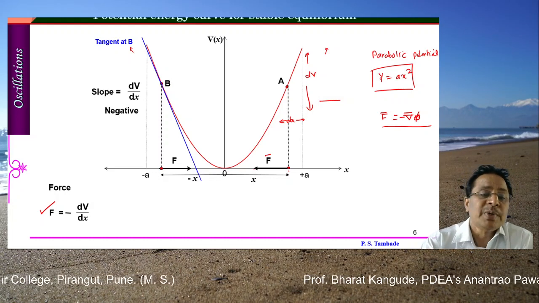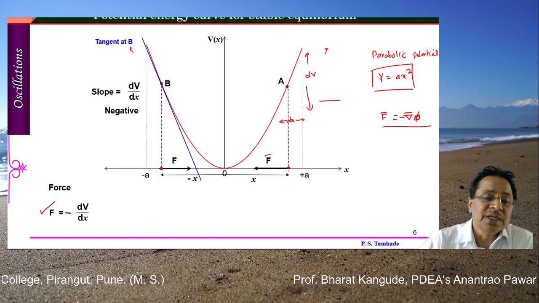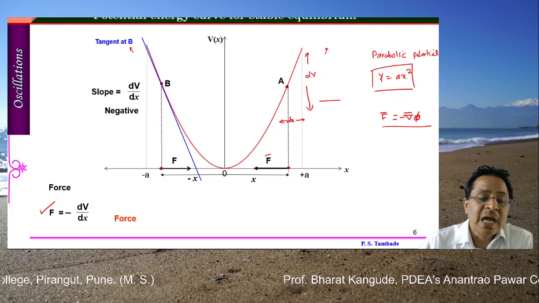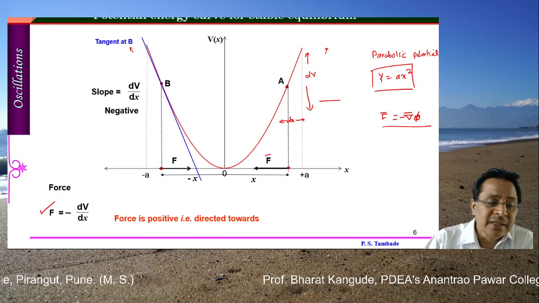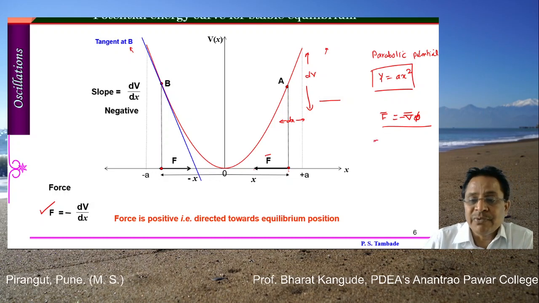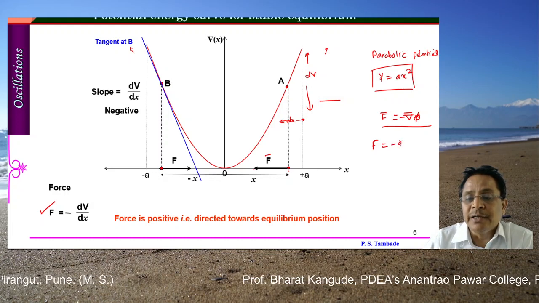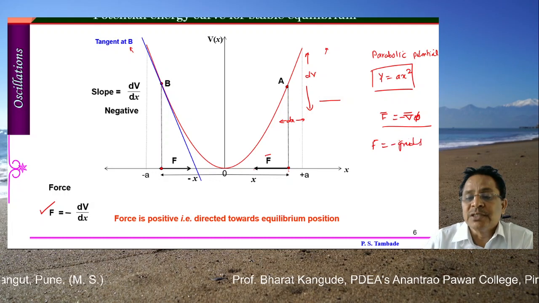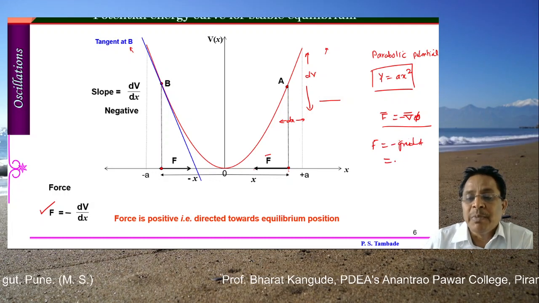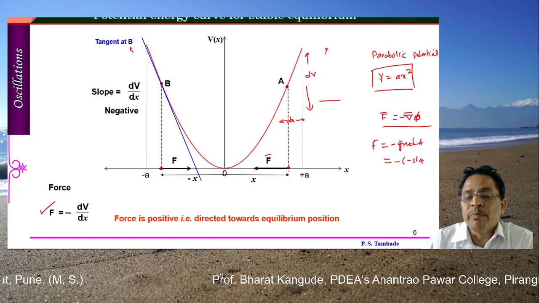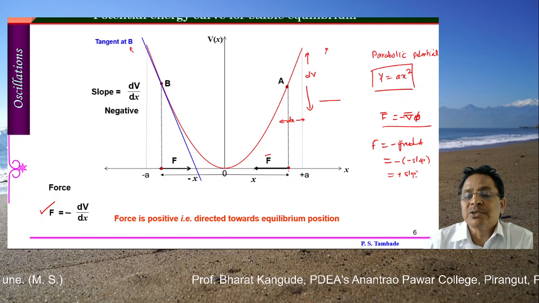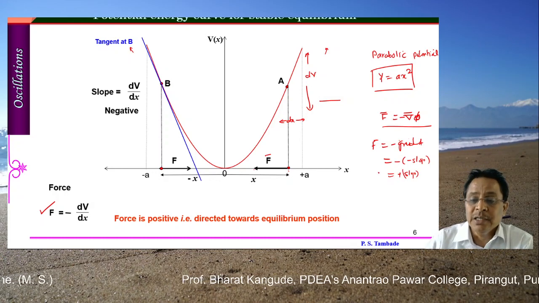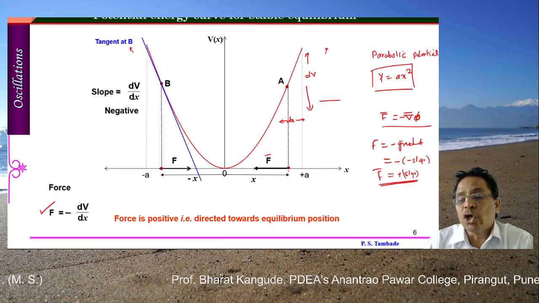So the slope of this particular tangent, which is drawn to this curve at point B, is negative. Therefore, in this case also, if I go for this force, F is defined to be minus gradient. So this gradient is the slope, and minus times a negative slope becomes plus times the slope, or plus times the gradient. So force in this case is going to be positive.